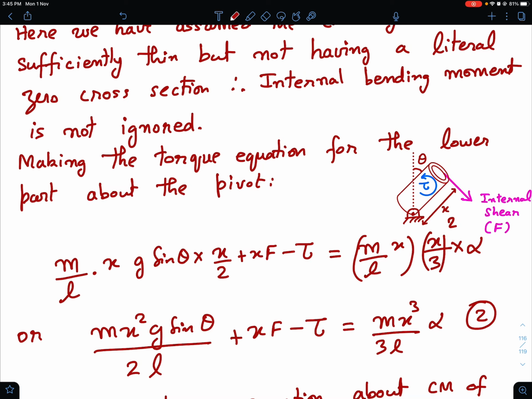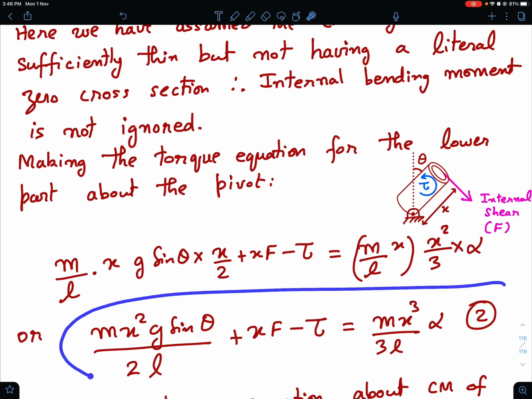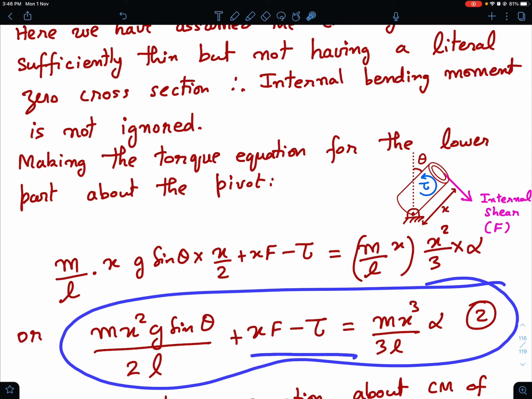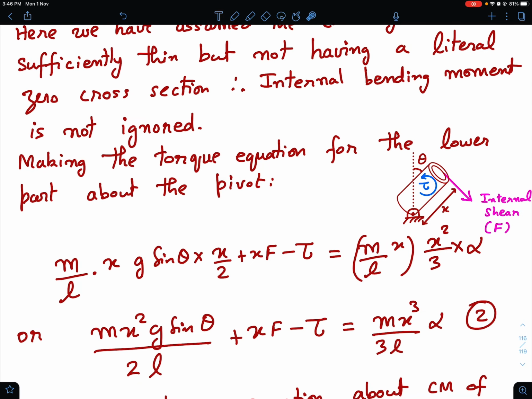So this should have been a square, not the whole square, just the square over here. Okay, so with L replaced by x, this is what you get for the torque equation. And if you simplify this a little, you get this equation number 2.